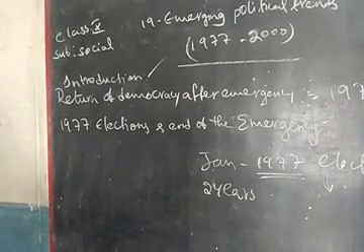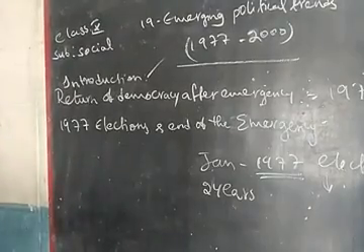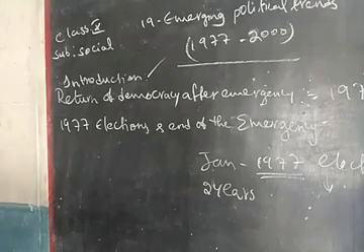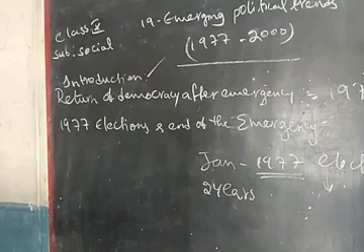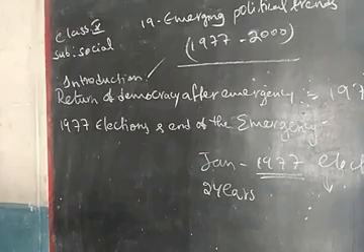The opposition parties decided to come together to challenge the Congress. Yes. What are the parties? Bharatiya Jana Sangh, the Bharatiya Lok Dal, Socialist Party and Swatantra Party. These are the parties that came out to defeat Congress in the 1977 general elections.